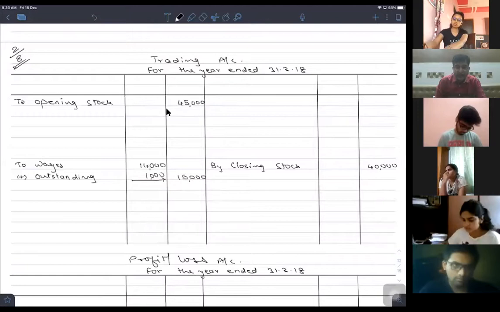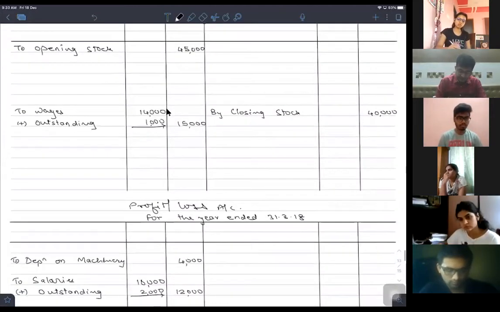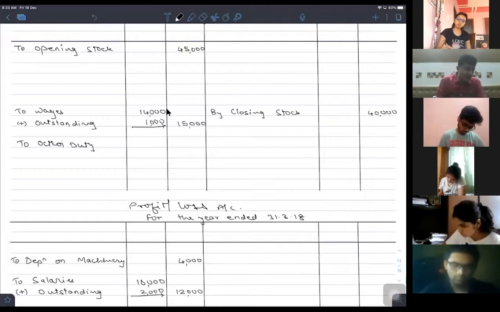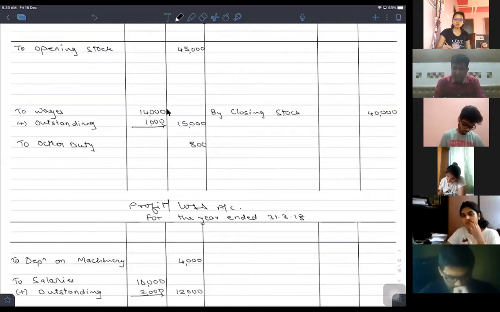Correct. At the same time, I said octroi duty is also a direct expense only. So into the trading account debit side itself, to octroi duty. आजकल के क्वेश्चंस में आपको ये नहीं मिलेगा, because now that octroi duty concept is gone. Rupees 800.